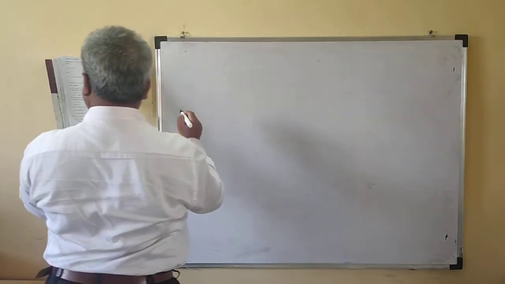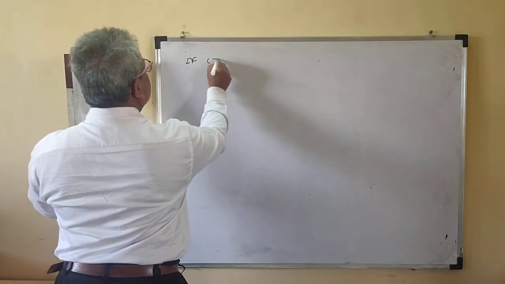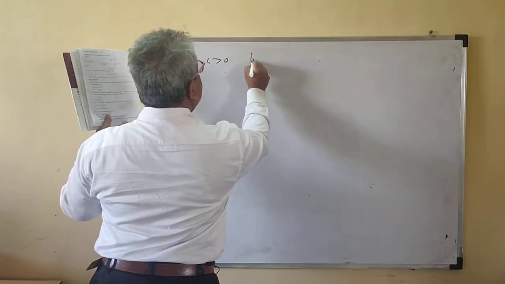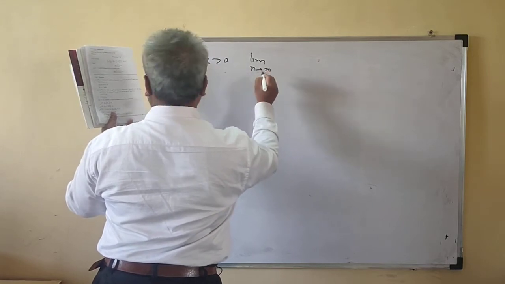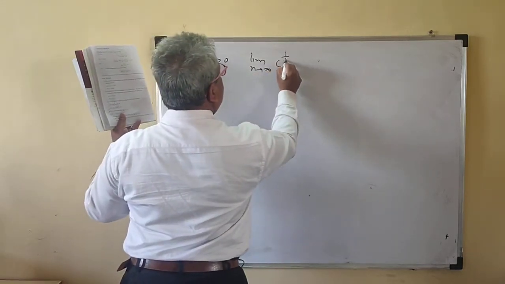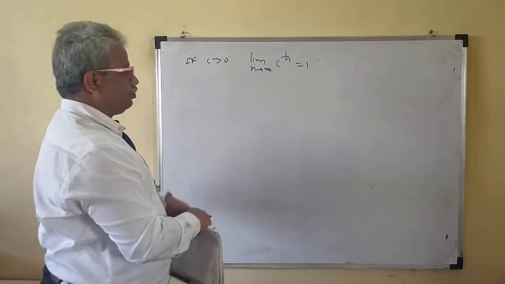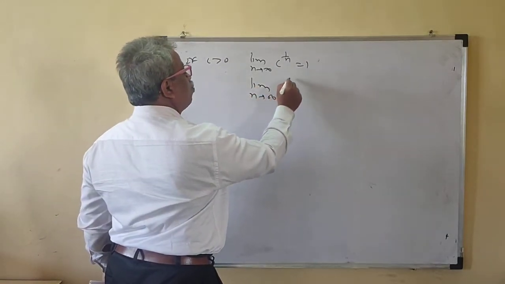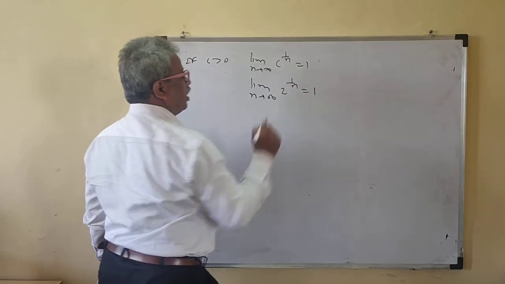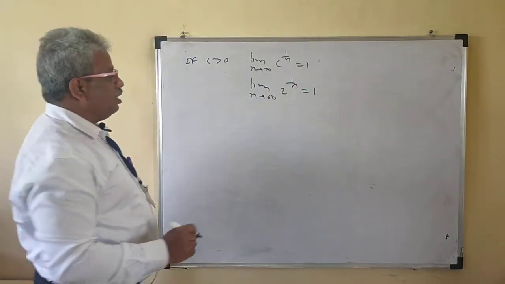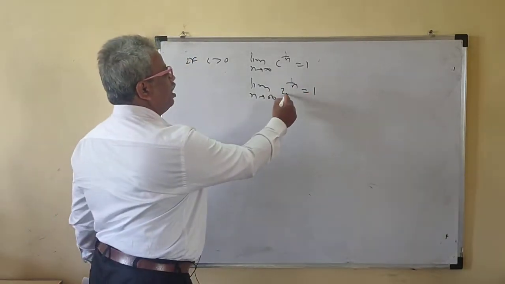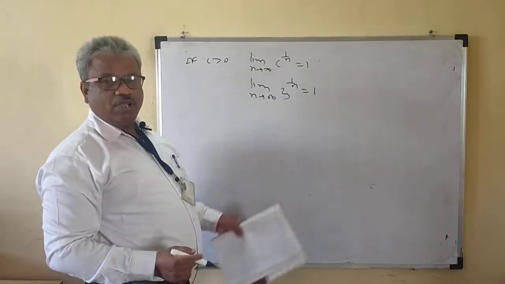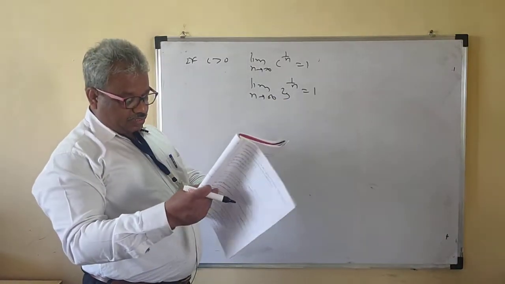One thing you should remember: if c is greater than 0, then limit n tends to infinity of c to the power 1 by n is equal to 1. That means limit n tends to infinity of 2 raised to 1 by n is 1. Here you can take 3, 4, 5, 6, anything.